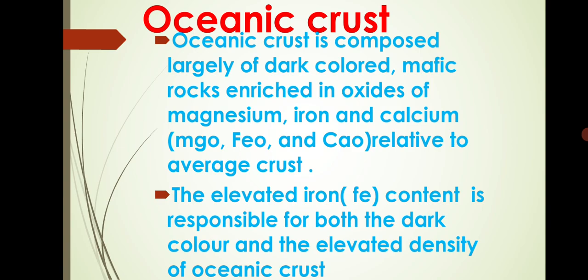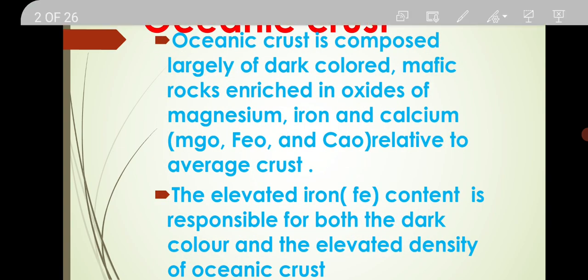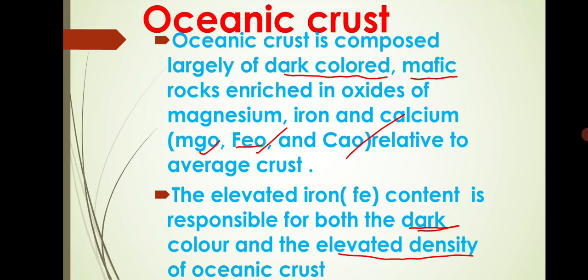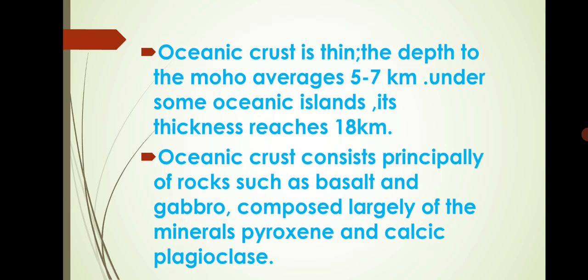So, you can see here, ocean crust is composed of largely dark colored and mafic rocks like MgO, magnesium, ferrous, and CaO. The elevated iron FeO content is responsible for both dark color and elevated density of oceanic crust. So, the elevated density of ocean crust is the reason of Fe content, iron.